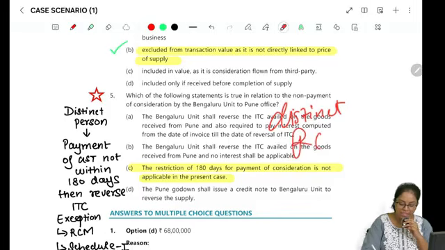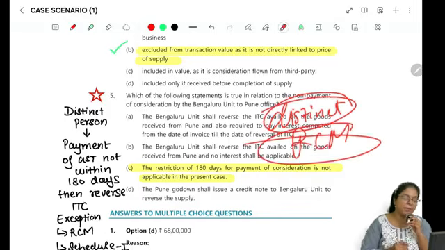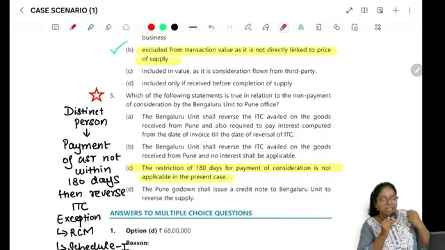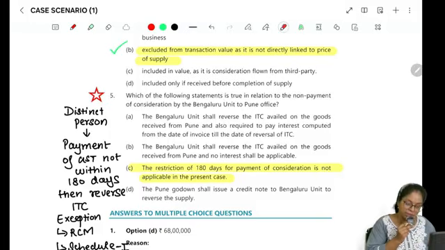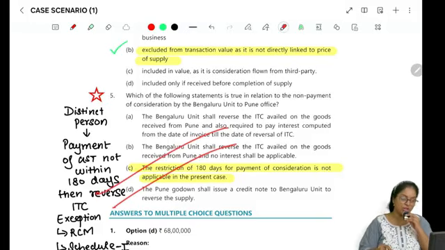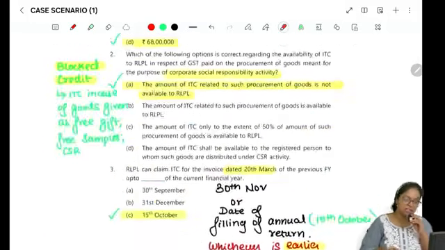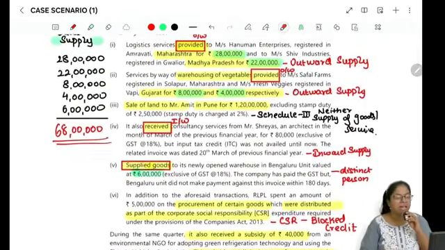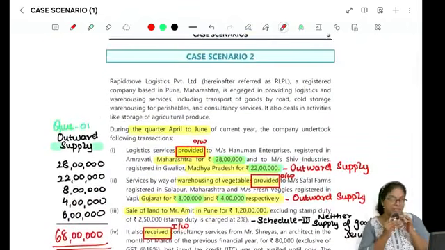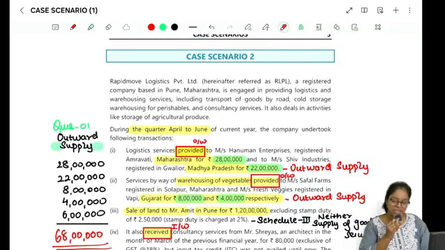In case of RCM and distinct person, this payment should be made within 180 days to avail the ITC, that condition is not applicable, right? So this case scenario is also done. This completes our entire discussion of case scenario 2 as well. Relatively a simpler question compared to case scenario 1, right? So I'll quickly scroll through so that in case you want to make a note of something, you can do that, and then we'll move on to case scenario 3.